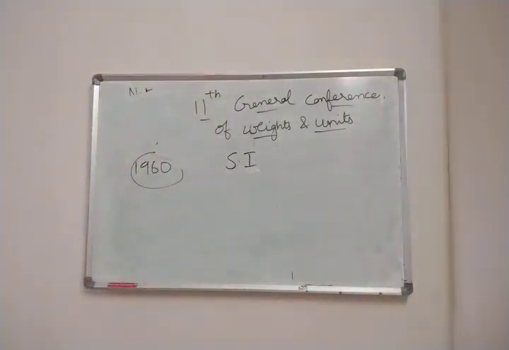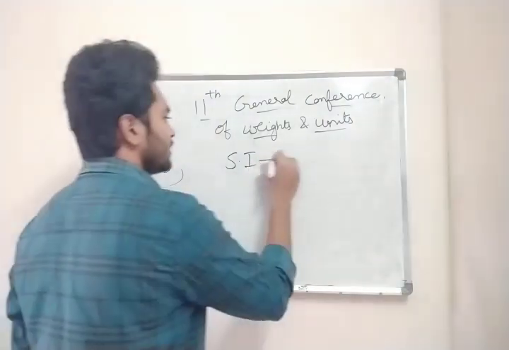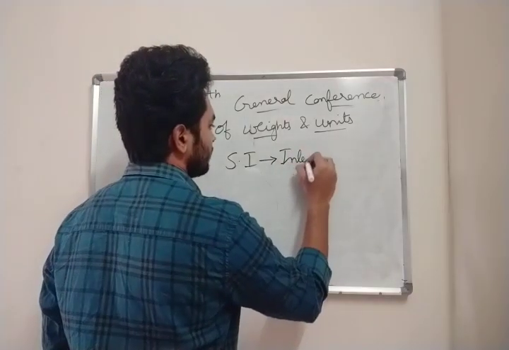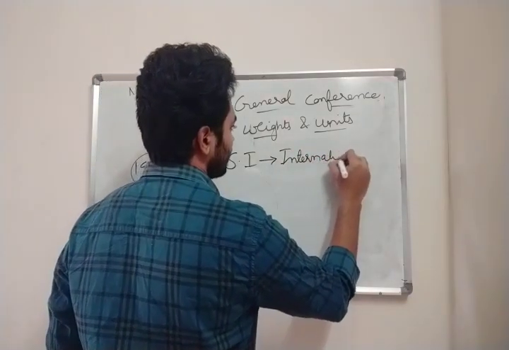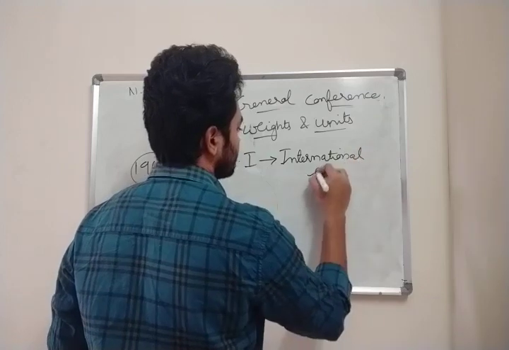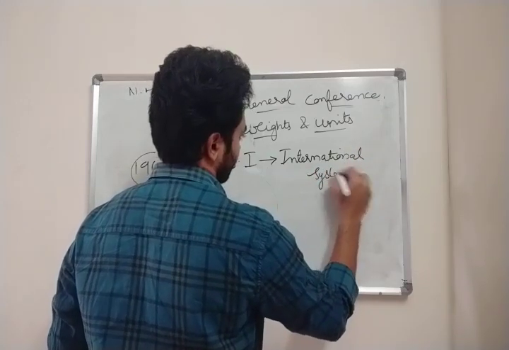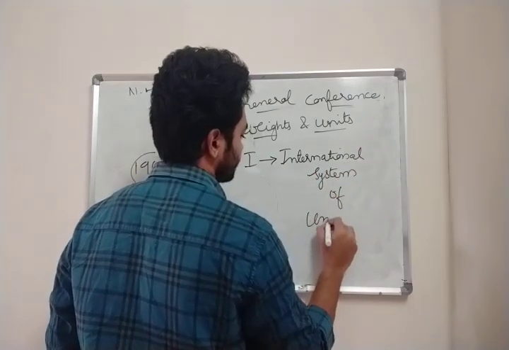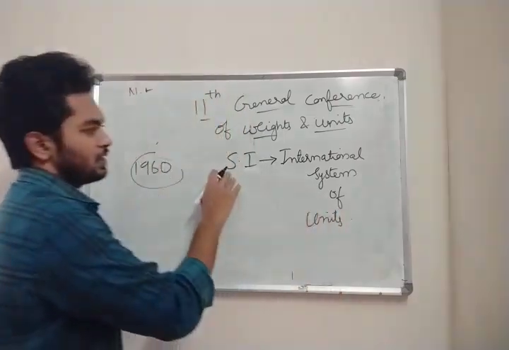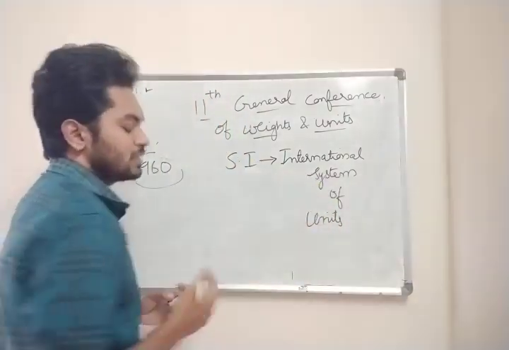Now what is this SI unit? SI means International System of Units. This is the full form, International System of Units.